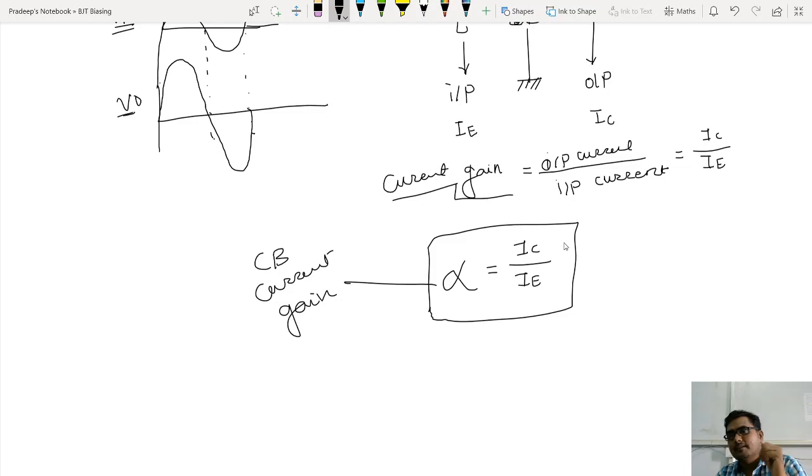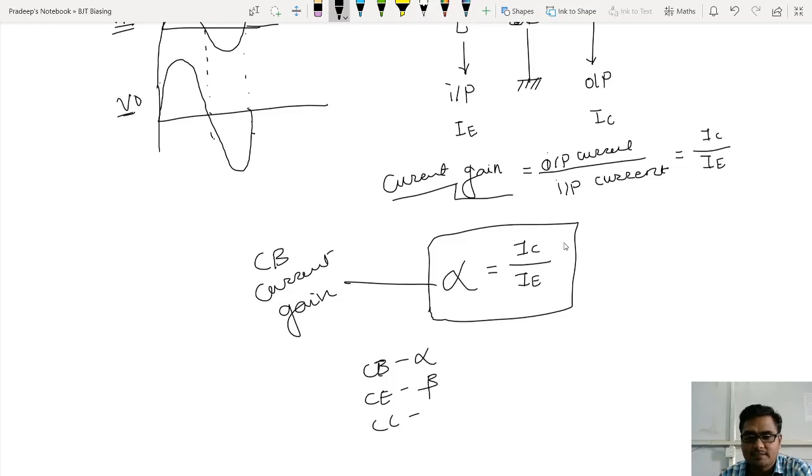We have already derived the relation between alpha and beta. In common emitter, when we start, we will discuss beta, the actual circuit diagram, and the current notations, and there is no need to discuss the alpha and beta relationship again. But if it is common base, then current gain is alpha. If it is common emitter, current gain is beta.